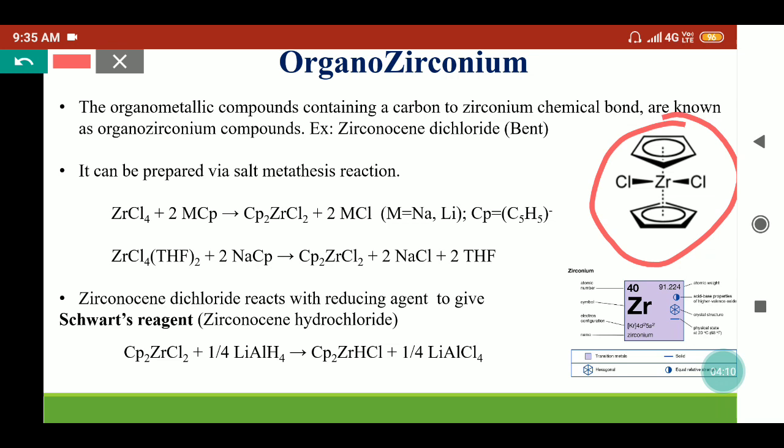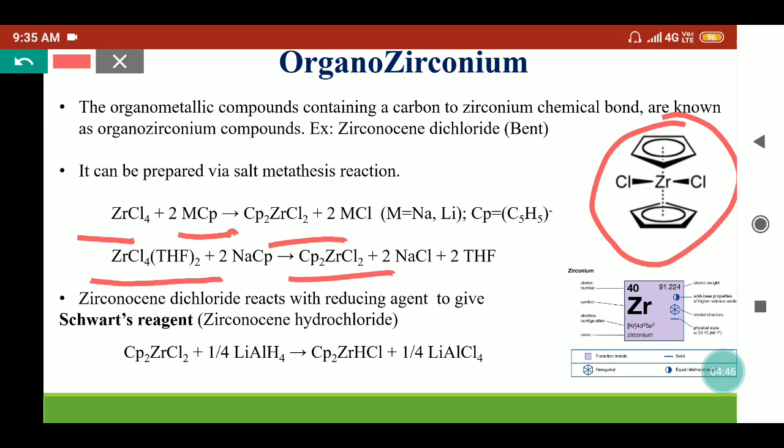These complexes can be prepared by the salt metathesis reaction. In the salt metathesis reaction, an alkali metal reacts with the other metal salt and they exchange their ions. So here zirconium chloride reacts with any alkali metal cyclopentadienide and can form zirconocene dichloride. Or here we can also take the zirconium chloride THF complex, which reacts with sodium cyclopentadienide and gives zirconocene dichloride. This is an organozirconium complex.